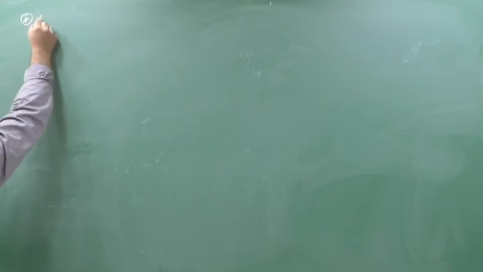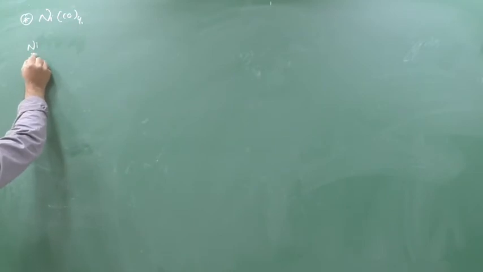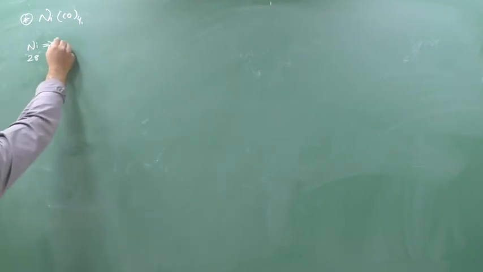Next question is nickel tetracarbonyl, Ni(CO)4. Yes or no? Okay. Now see here, nickel atomic number is 28. Yes or no? So 28 means 3d8 4s2.